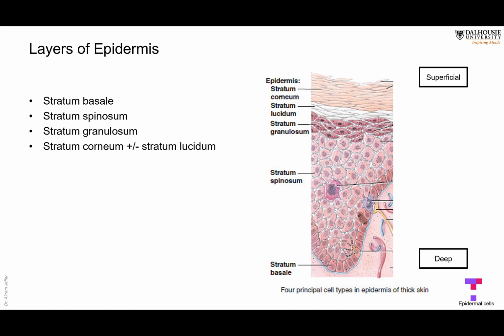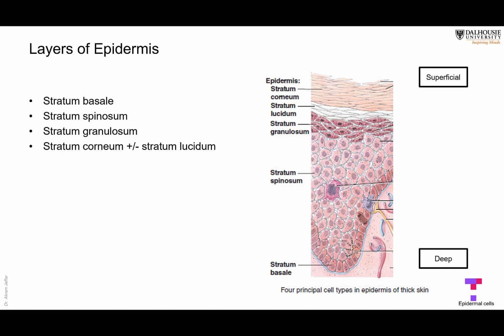These cells are arranged in layers, because it is a stratified epithelium, and we have 5 or 4 layers. Stratum basale, as the name indicates, is the basal layer. It's also sometimes called stratum germinativum, because it's the germinal layer. It's the layer where cells undergo cell division, producing new cells that are pushed to the more superficial layers until they shed, a process that takes about 4 to 6 weeks.